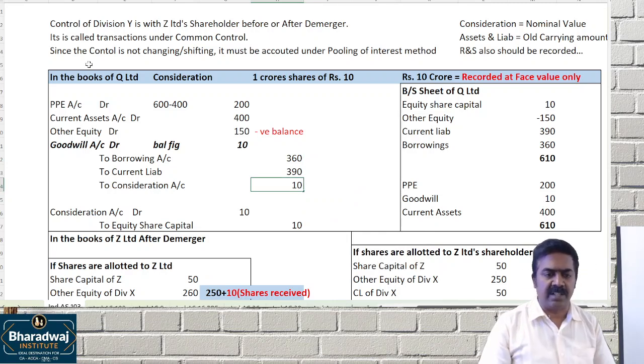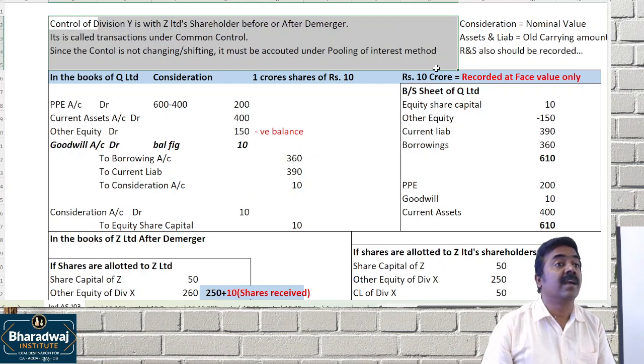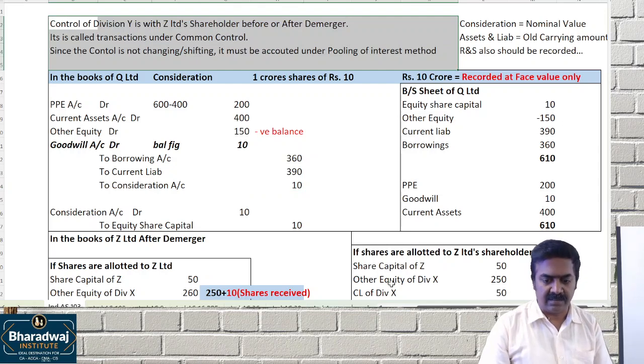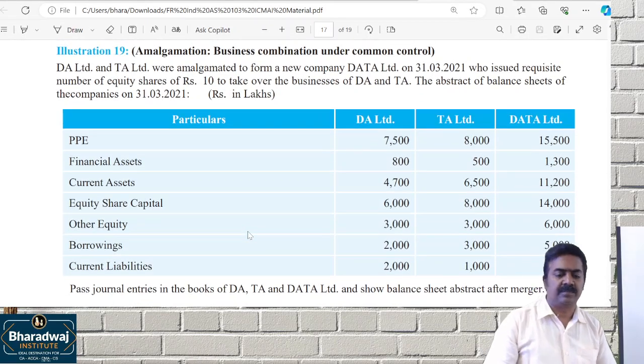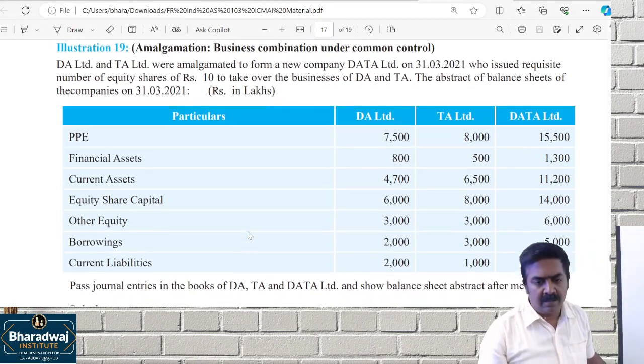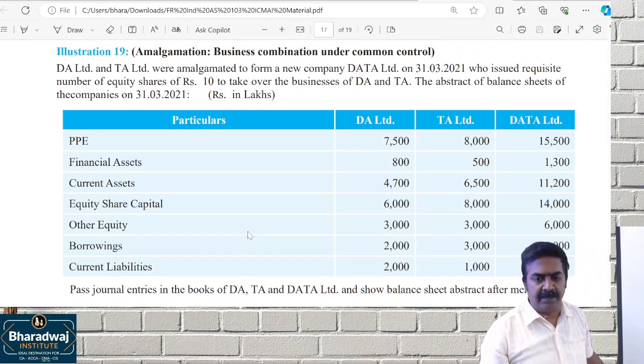Last class we had seen illustration 18, right? We did 19. Go to question number 19.